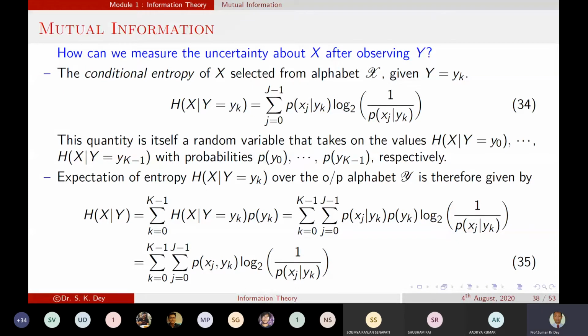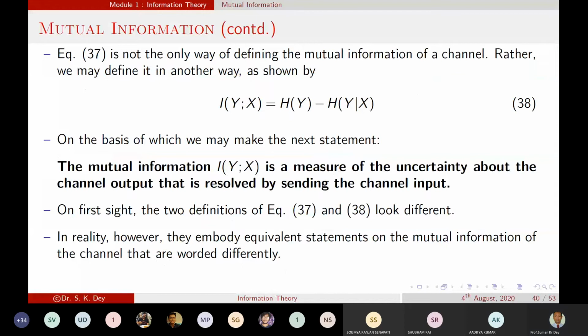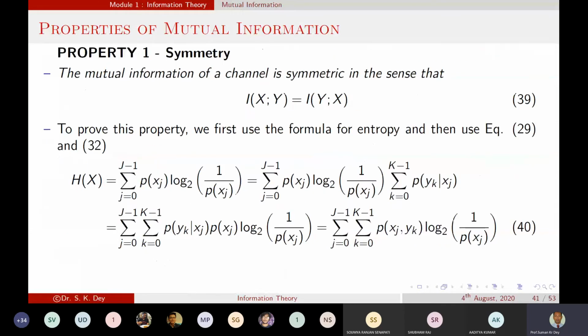The next required equation is your equation 40, this equation H of X, and for H of X you require only this portion, the last term. Okay, you can check yourself.